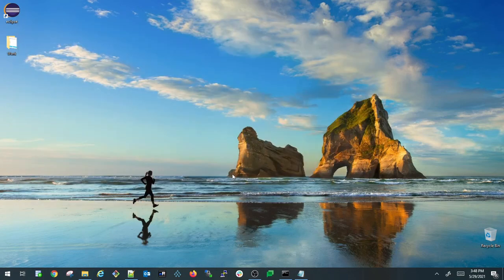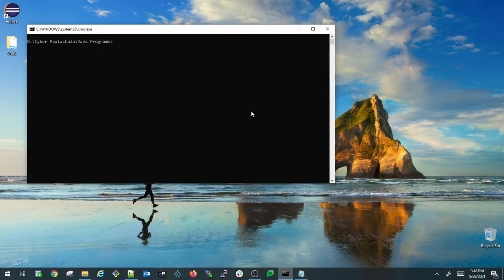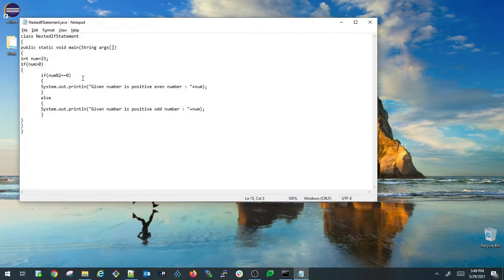Let us save it and let us try to compile this. I'm opening my command prompt here, javac NestedIfStatement.java. So it got compiled successfully. Now let us try to run it. NestedIfStatement, so this is my class name. If you see here, it printed that given number is a positive odd number, because it is greater than 0 and the remainder is not equal to 0, then it printed this.